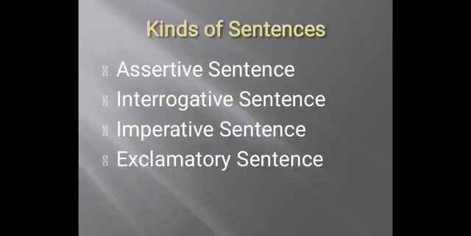Now, this slide is about kinds of sentences. There are 4 main kinds of sentences. First is assertive sentence. Second is interrogative sentence. Third is imperative sentence. Fourth is exclamatory sentence.